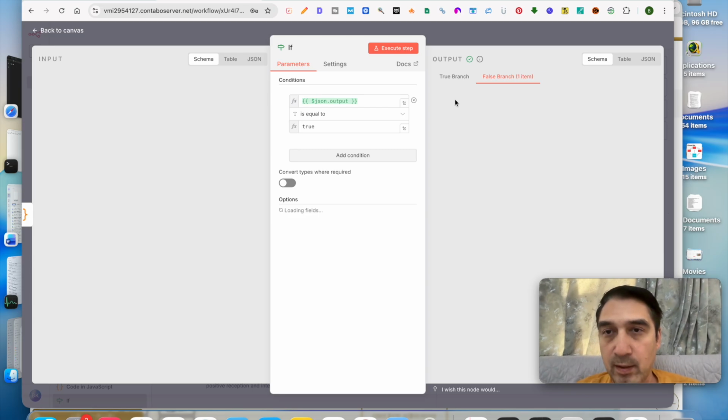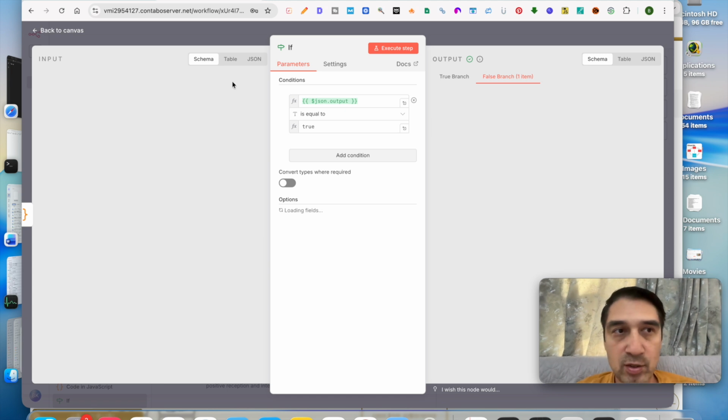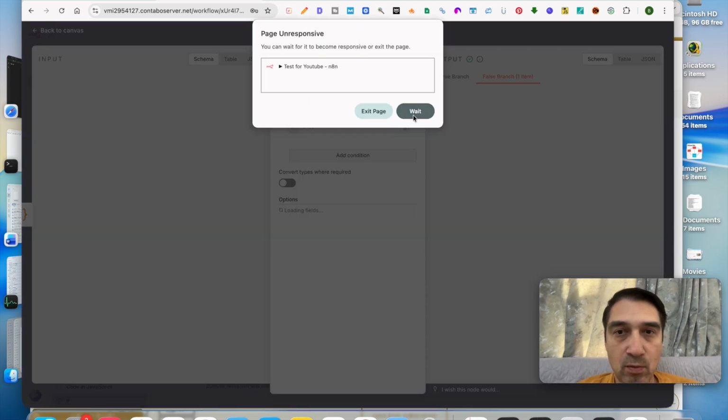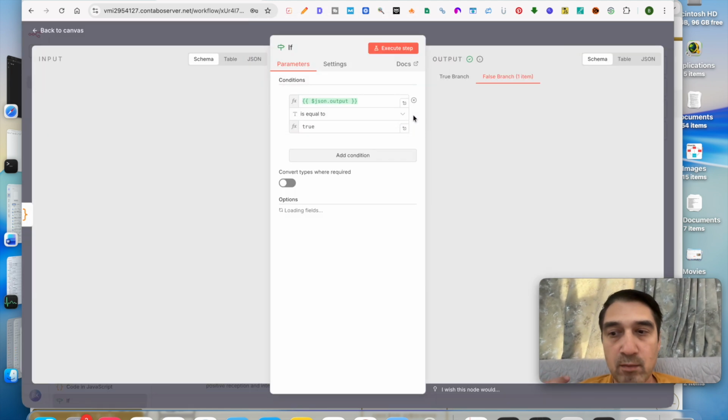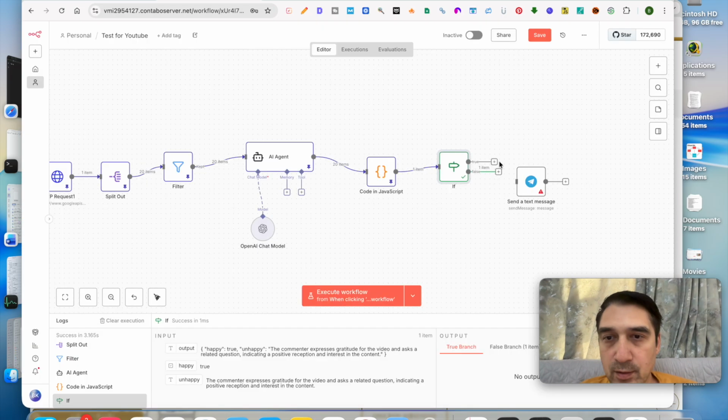Now, the reason why this is in the false branch, even though the person was happy, just depends on what you want to do. So I want to get all the ones that are true and other ones that are false. The ones that are false are guys that are overall happy, so I don't want to know about them. I want to know about the guys that are not happy. But you can easily change that over here, and that will change. And once you change, this will then go back and send you a message depending on how you set this up. So real quick, you can set up the false branch over here.